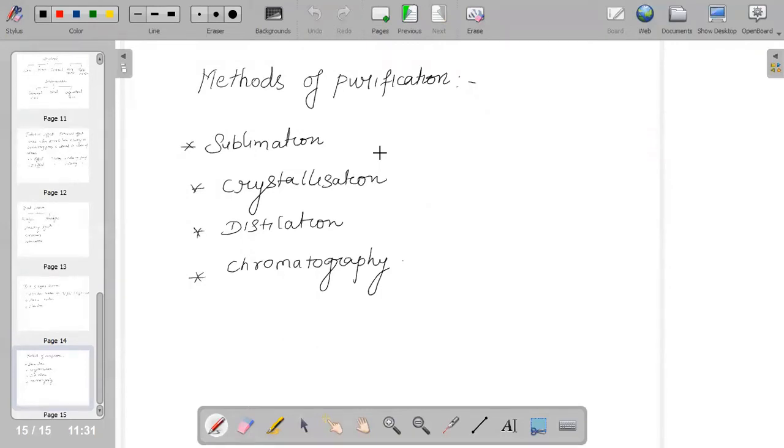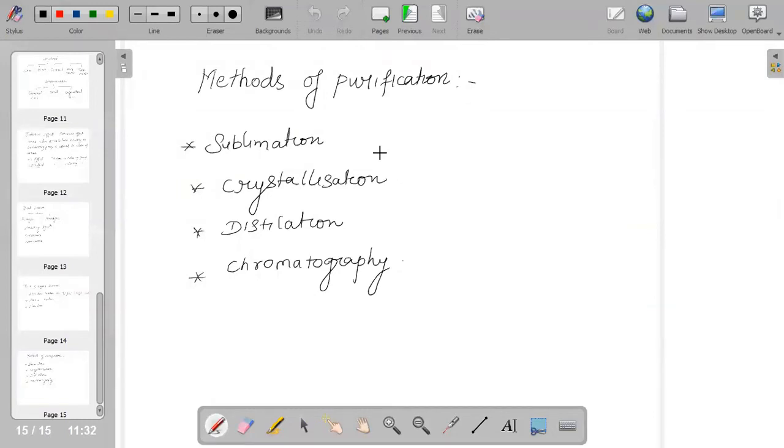So many processes are being used in order to purify. For example, if we take sublimation, it is the process in which a solid directly changes to gaseous form on heating, and on cooling, the gaseous state converts into solid state. So the basic thing we can say is this technique is used to separate a substance that will show sublimation from substances that do not have the tendency to sublime.